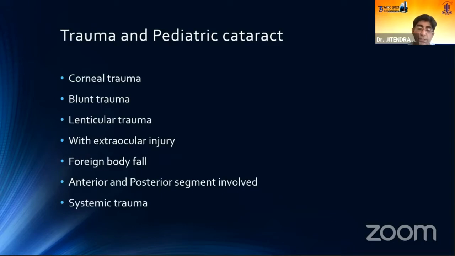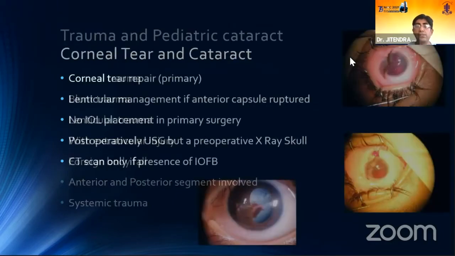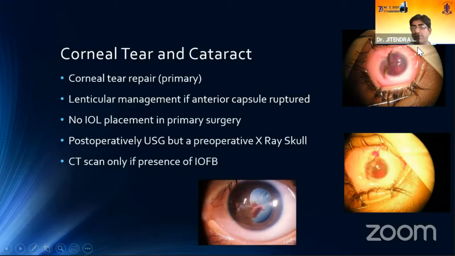It is quite possible that the posterior segment is also involved along with the anterior segment, so the most important aspect would be first to do a corneal suturing and then move on to the posterior segment. There could also be multiple systems involved. This is just one of the cases of corneal tear which has been repaired. Here is a photograph of another patient having a corneal tear with a trauma.